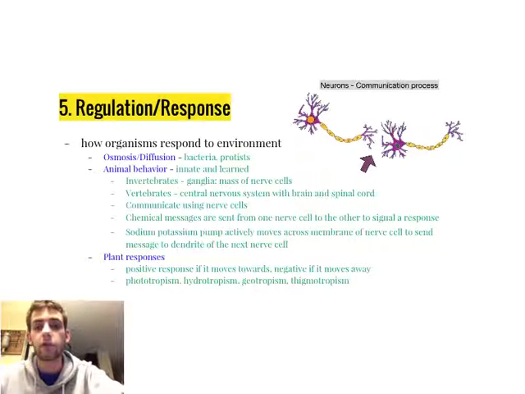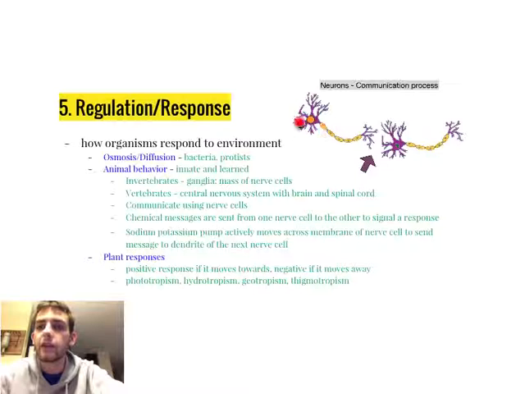Vertebrates have a more complex system. They have a fully developed central nervous system, which is composed of a brain and a spinal cord. Vertebrates and invertebrates communicate using those nerve cells, and chemical messages are sent from one nerve cell to another in order to signal a response.